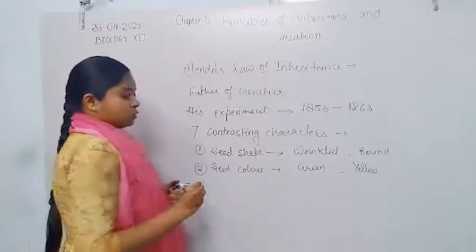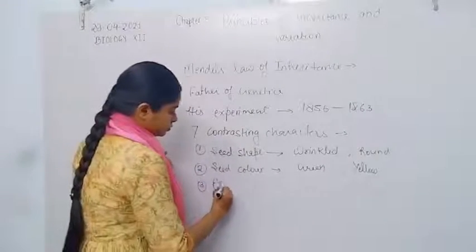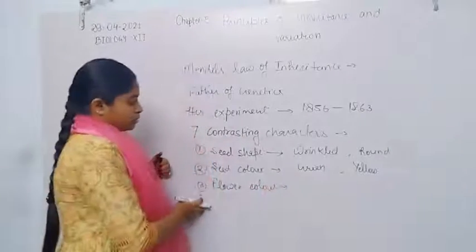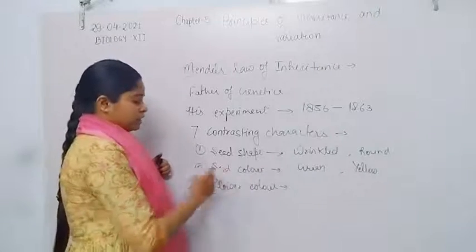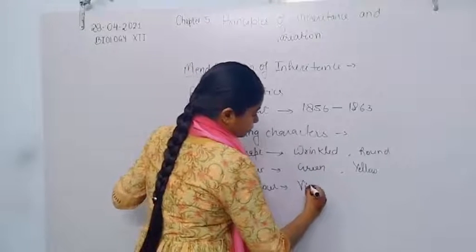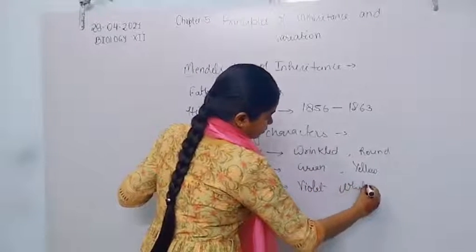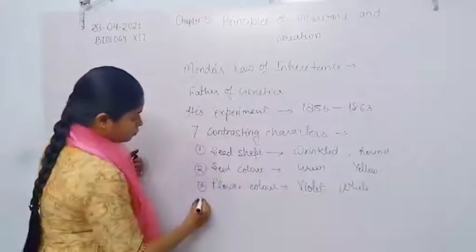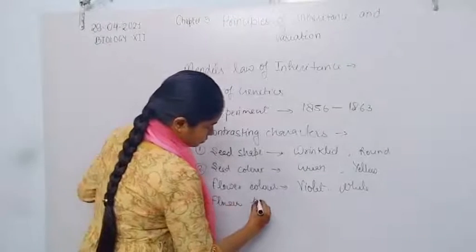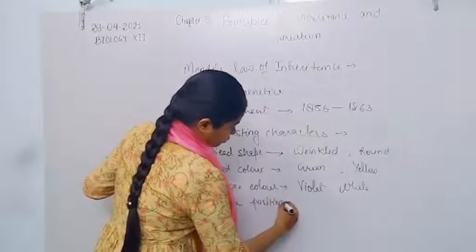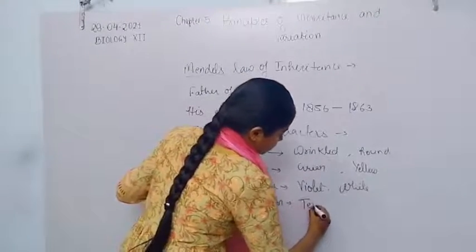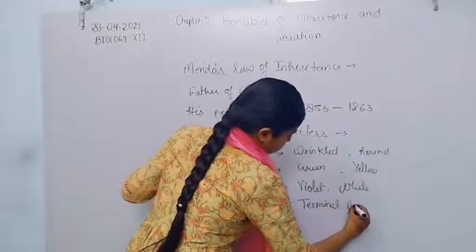Third is flower color. The character is one, flower color, and the contrasting traits are opposite to each other: violet and white. Fourth character is flower position, that is terminal or axial.